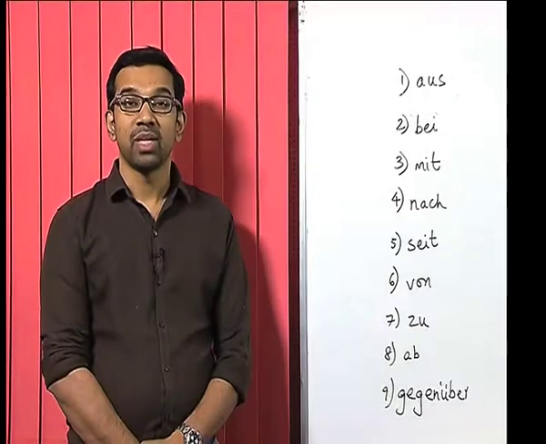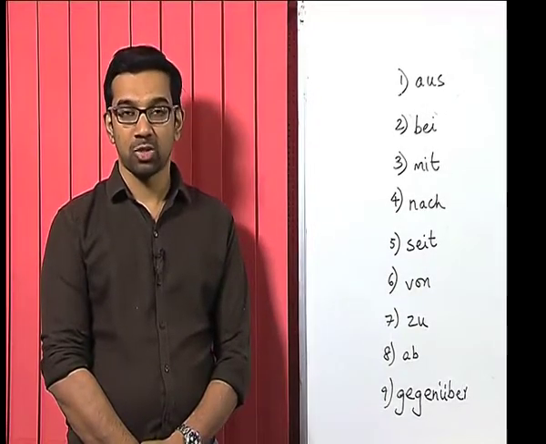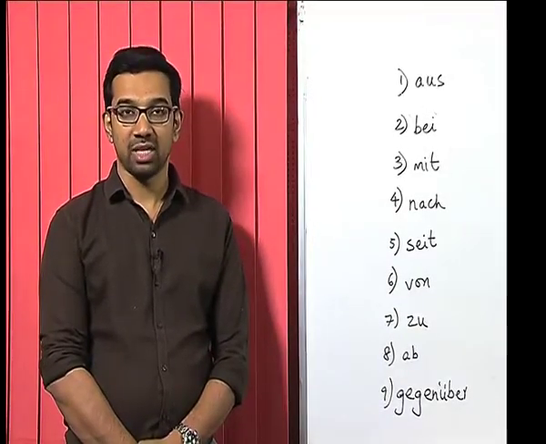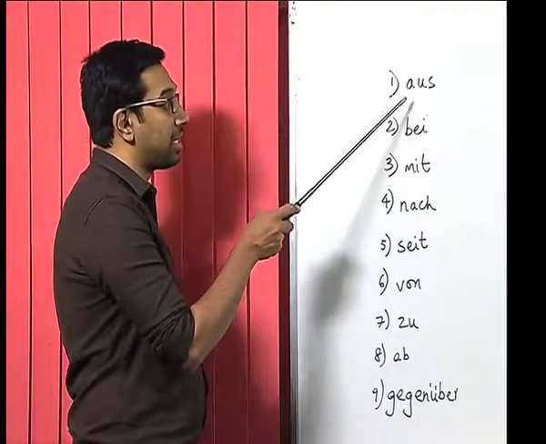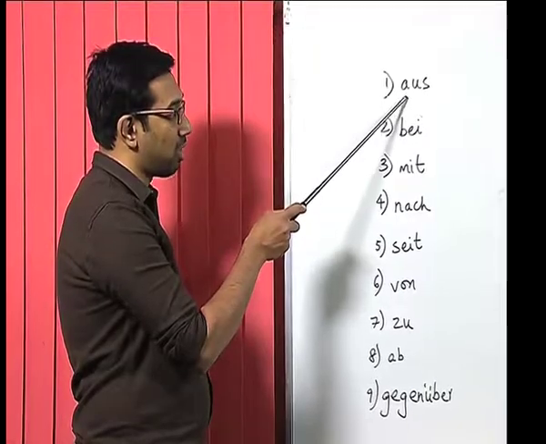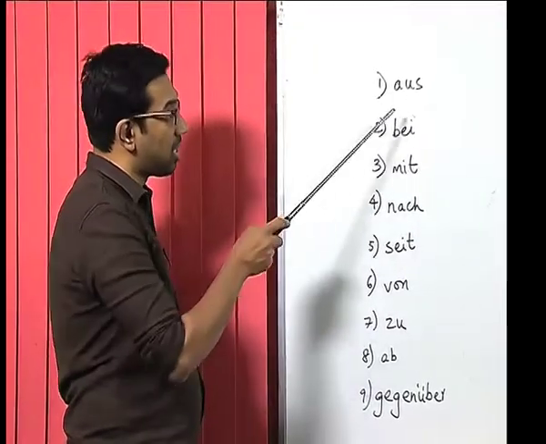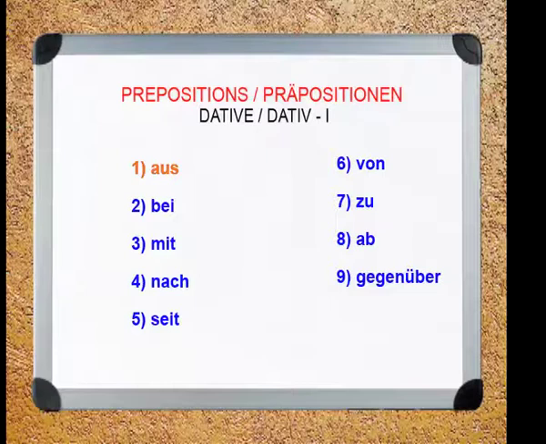Now, in this segment we are going to do prepositions with the dative case. In dative case we have predominantly 9 prepositions. Now, let us look at the prepositions. Number 1, aus, bei, mit, nach, seit, von, zu, ab, gegenüber.